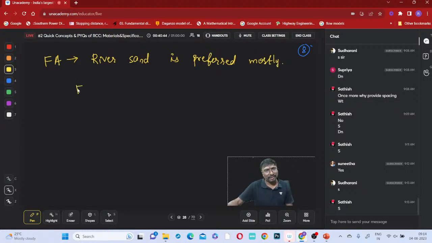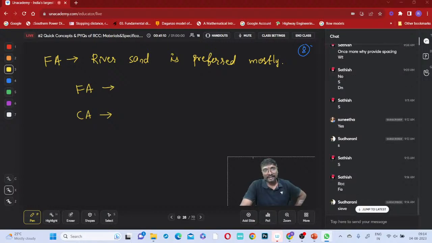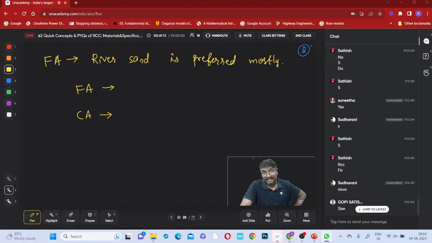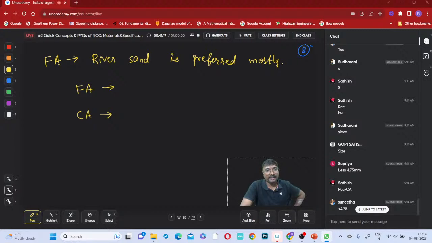So here, when can you call it fine aggregate and when can you call it coarse aggregate? Any condition? Sieve size, right? Which size is taken as coarse aggregate and which as fine aggregate?